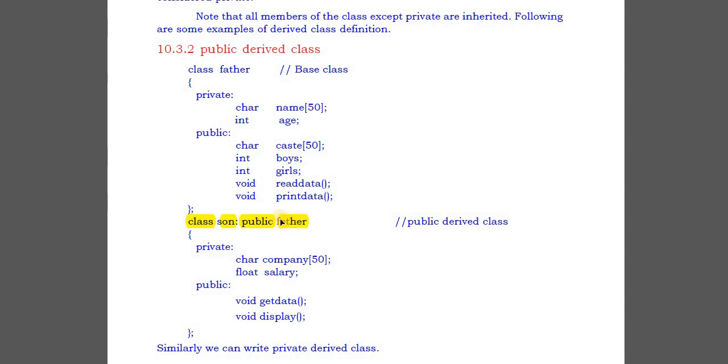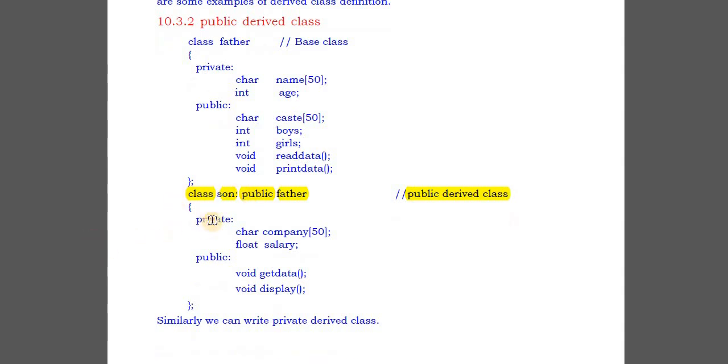So it means from this father class we are creating the son class. This is called a public derived class. Why public? Because the visibility mode we are using is public, hence it is called a public derived class. If we use private, then it is called a private derived class, like this.